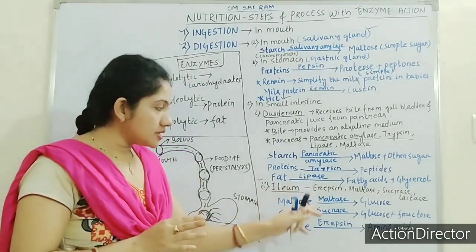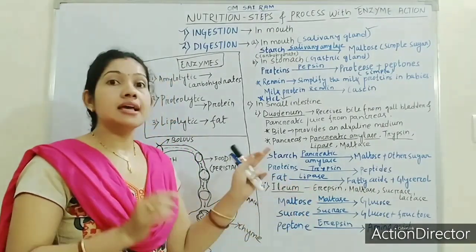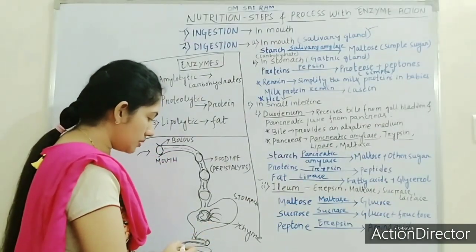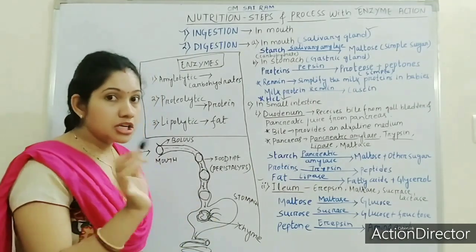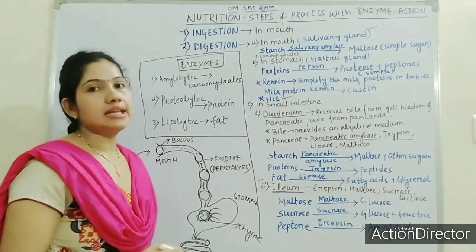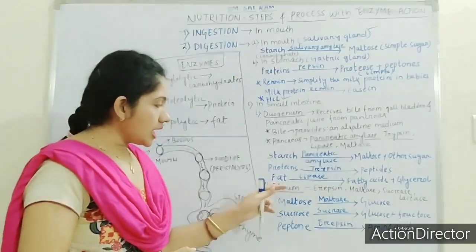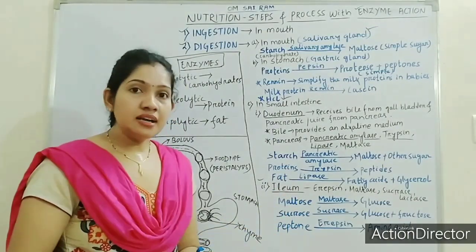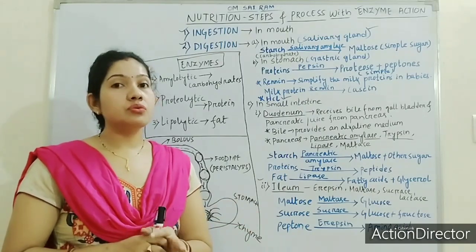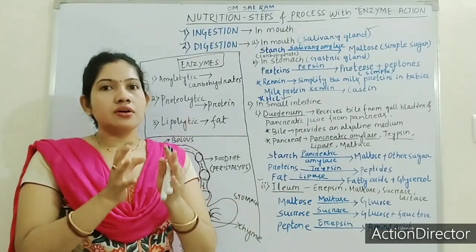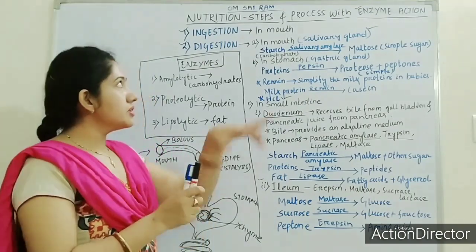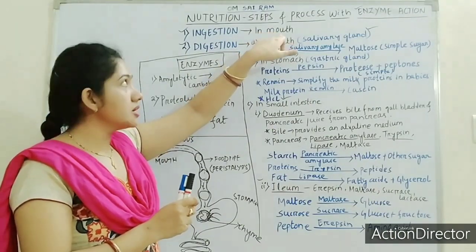So these are all the enzymes which act in the ileum. From the duodenum the food passes on to the jejunum. In the jejunum there is no enzyme action. From the jejunum it passes on to the ileum, and in the ileum there is some more enzyme action, and again the food is broken down. Now the food is in its last, very fine stage. Got it? The first process of digestion starts at the mouth.